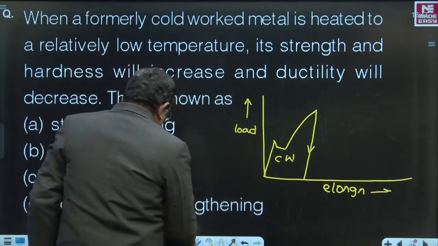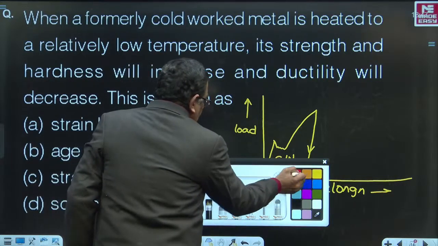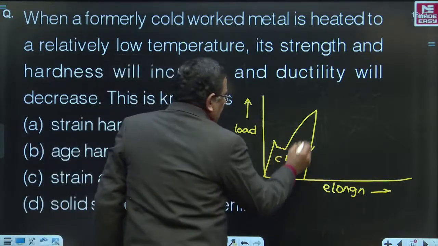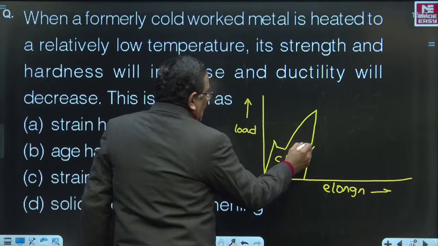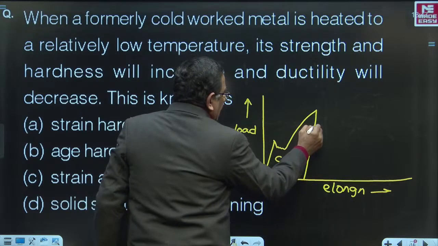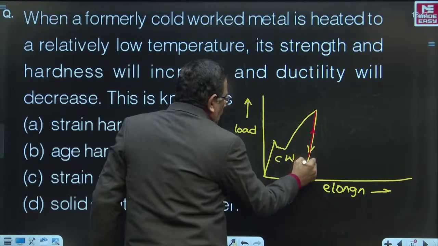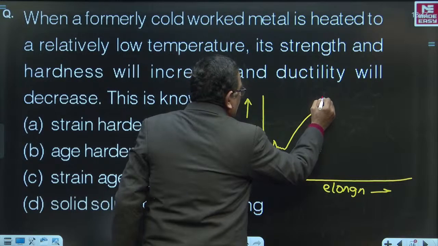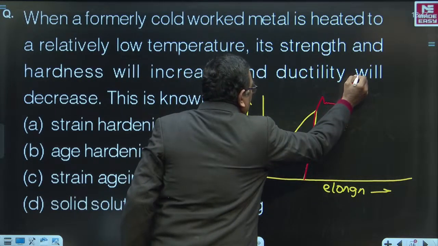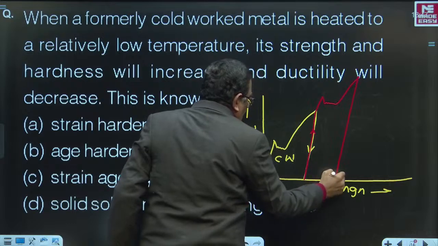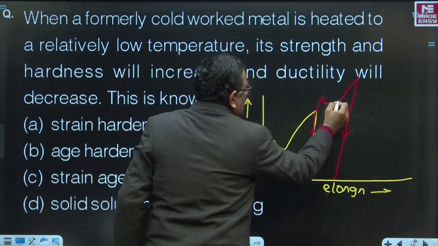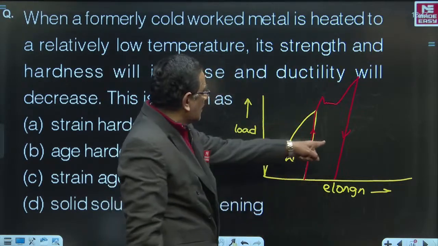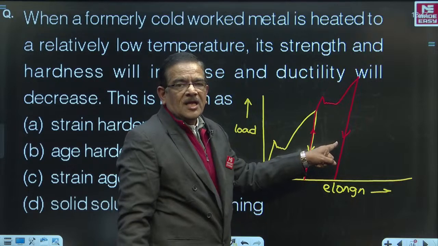That means if you heat this material and then again subject it to cold working, for the second time you identify that the graph rises like that, and then it can be brought back to room temperature. Now understand the question.